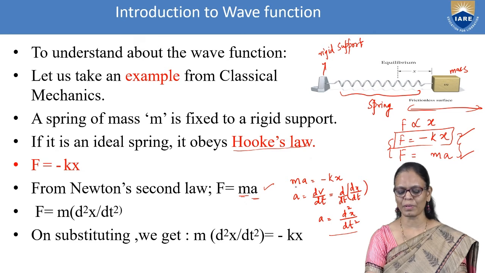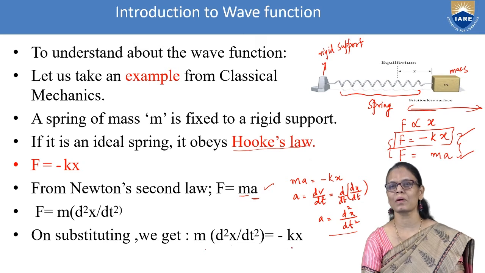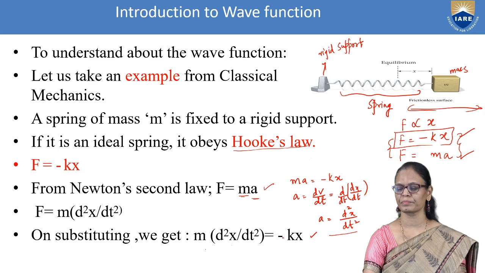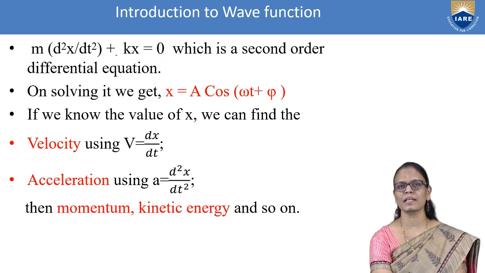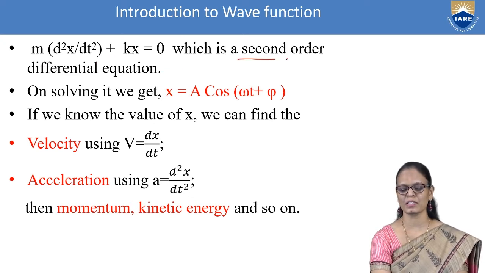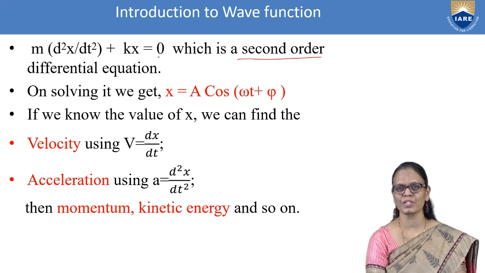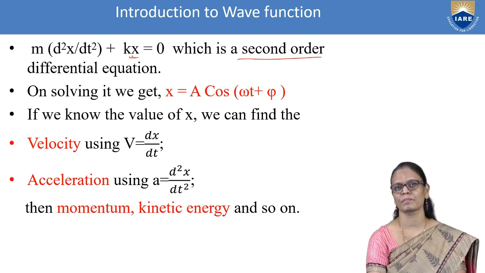So what will our equation be now? On substituting for the value of a, you get m into d square x by dt square is equal to minus kx. I can bring the kx onto the other side, and we will get plus kx. So we have got a differential equation. This is a second order differential equation. Once you have a second order differential equation, you can solve it and get the value of x.